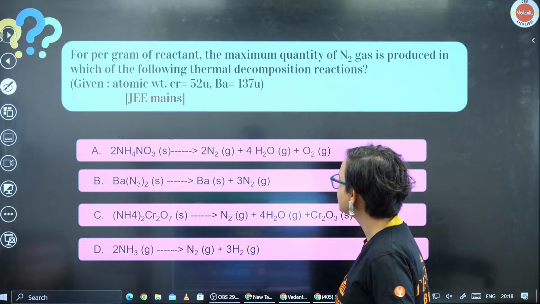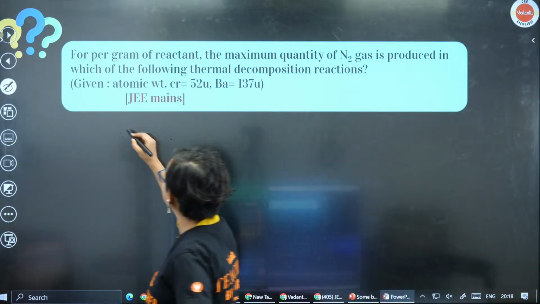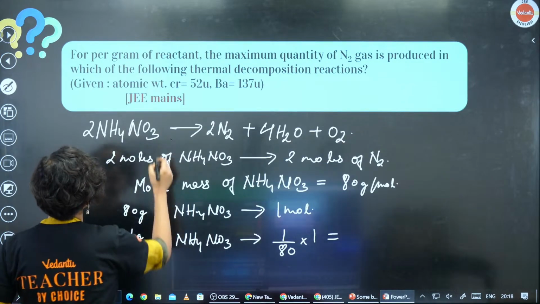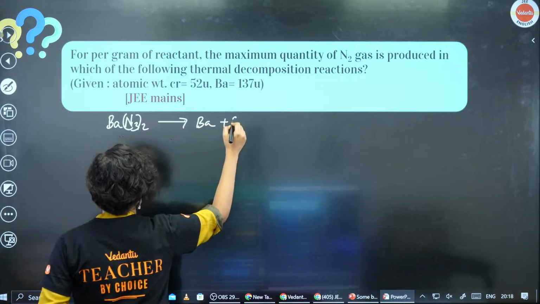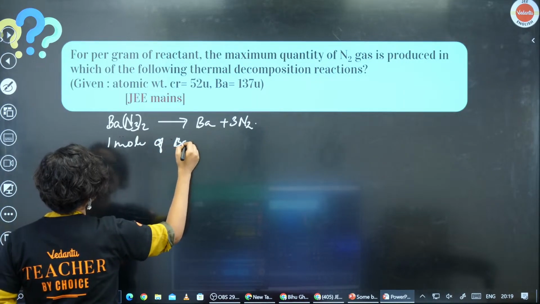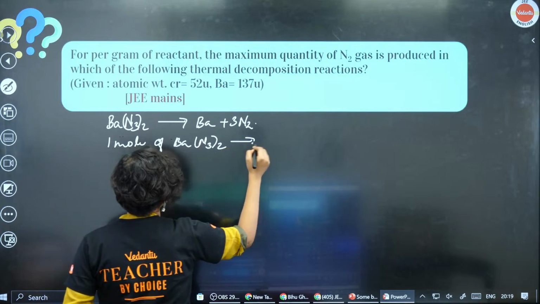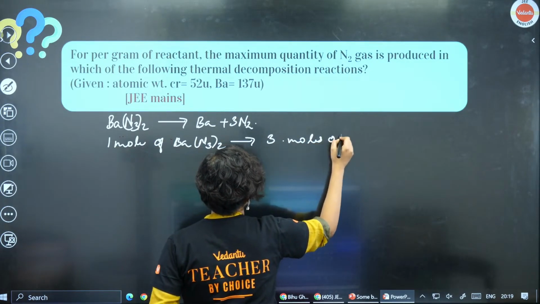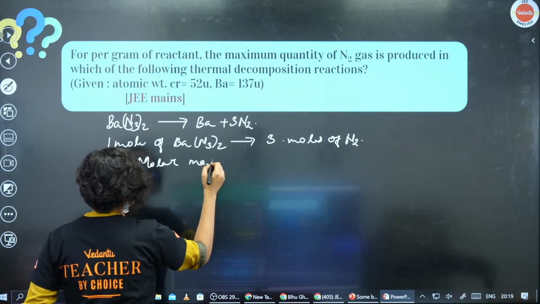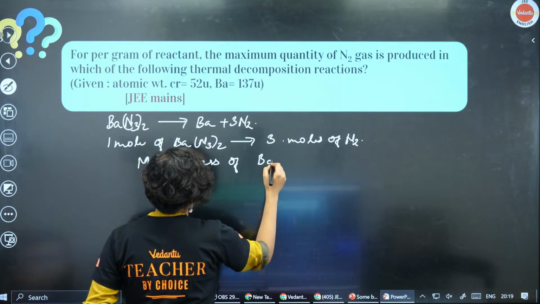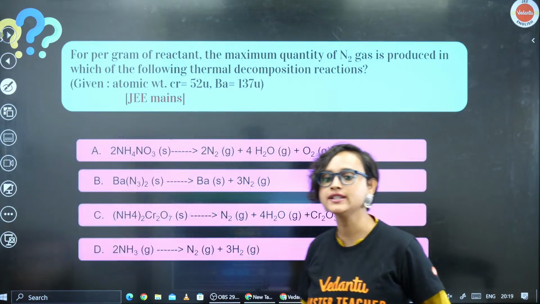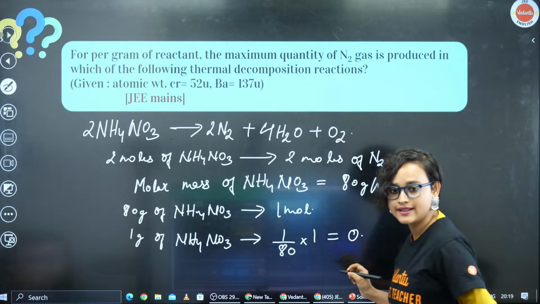Now let's take Ba(N3)2 gives Ba plus 3N2. What do we see? We see that 1 mole of Ba(N3)2 gives 3 moles of N2.